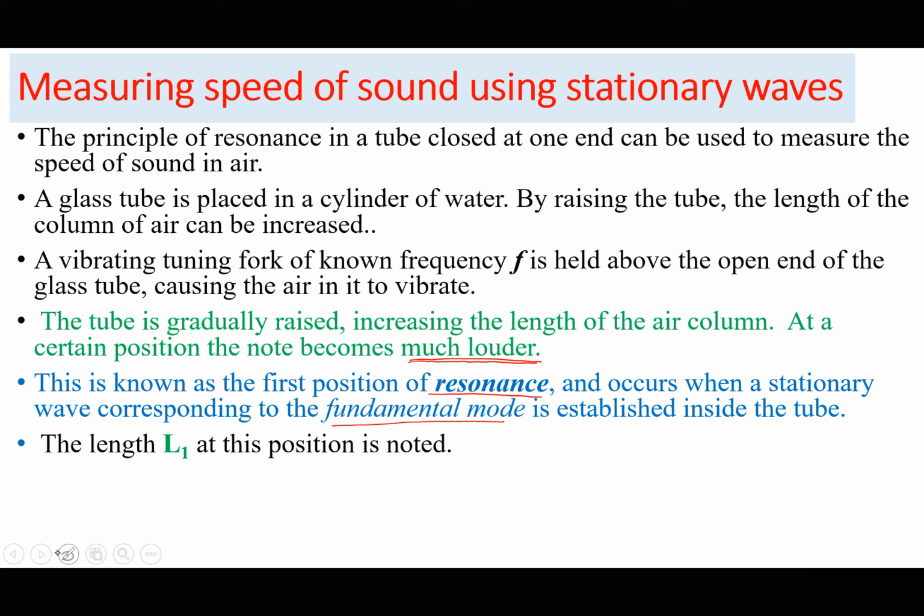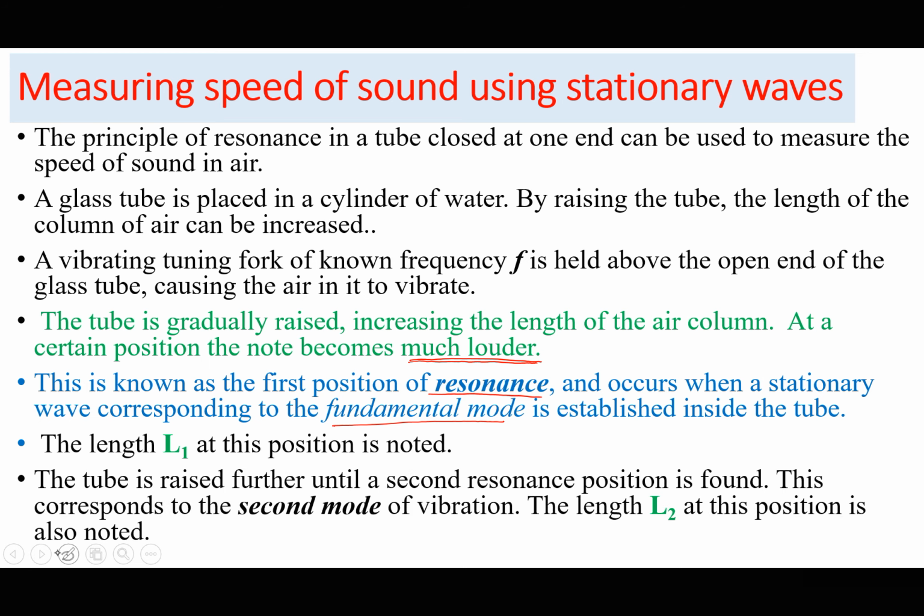Then we can raise the tube even further, until a second resonance position is found. This corresponds to the second mode of vibration, and then we can find the length L2 at this position. Then we can use these two lengths to determine the speed of sound in air, because what is in the pipe is actually an air column.